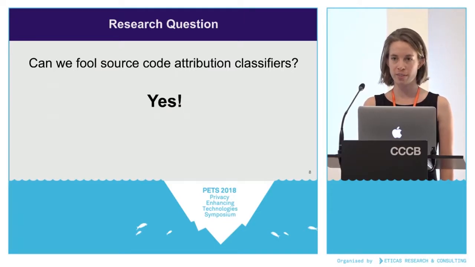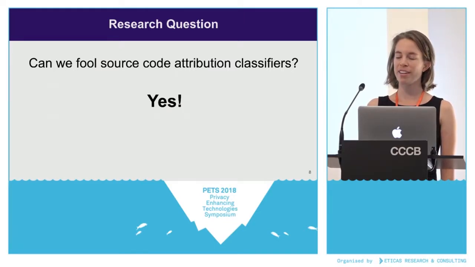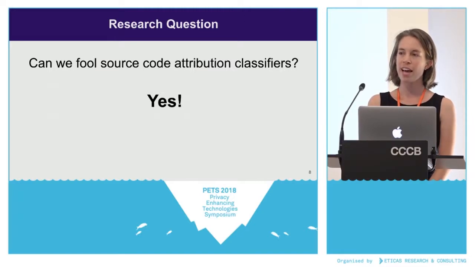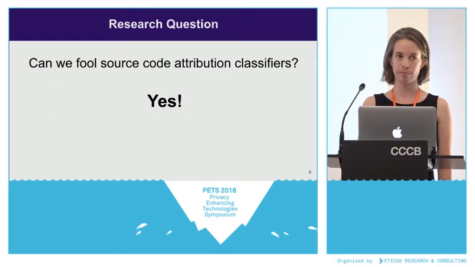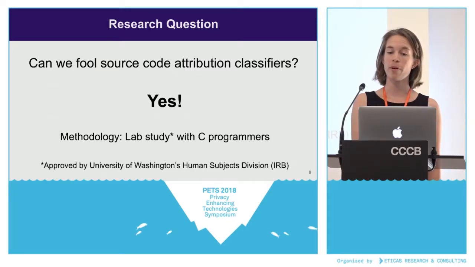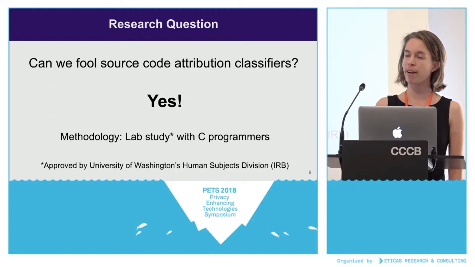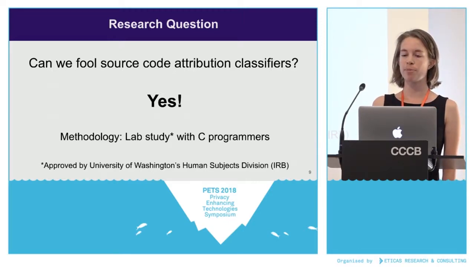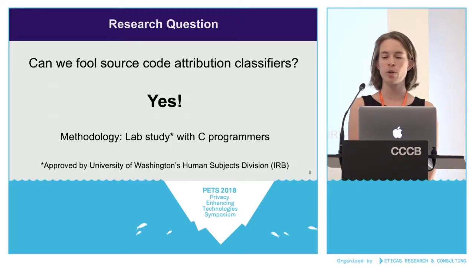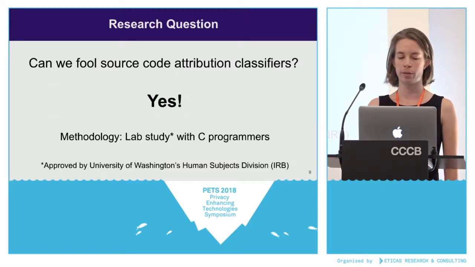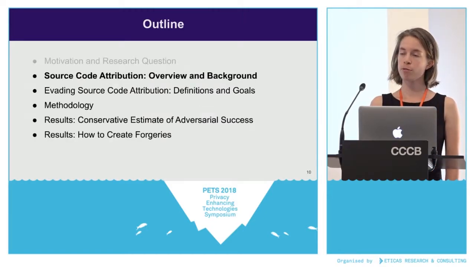And the answer, of course, is yes, we can. And it's important to note that we can ask this question because strong attribution classifiers like Caliskan-Islam's now exist. This is a new attack, so the classifier wasn't built with this in mind, and defending against this kind of attack was not part of their original design goal. So in order to learn about how we might fool an attribution classifier and why it might be possible, we ran a lab study in which we asked a number of programmers to try to modify code to imitate a certain author.